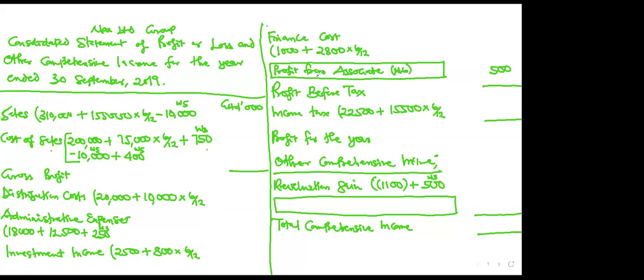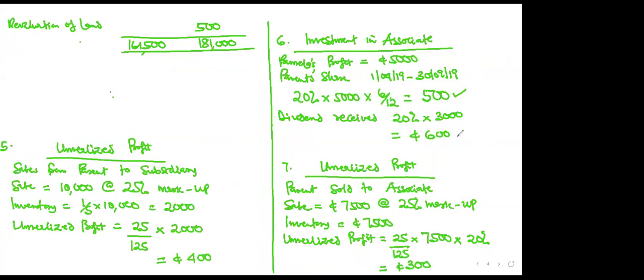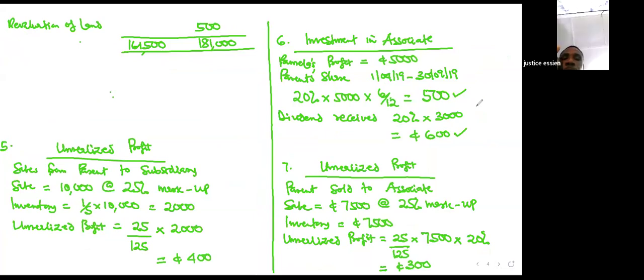Then, the moment you've recorded the profit, if the associate has paid any dividend, the parent would have recorded it as investment income. Is that clear? If I buy an investment and they pay me dividend, I'll record it as investment income. So you go and cancel it because you've already recorded the profit. You go and cancel that investment income of 600, the dividend. Deduct it from investment income, once you've taken your profit.